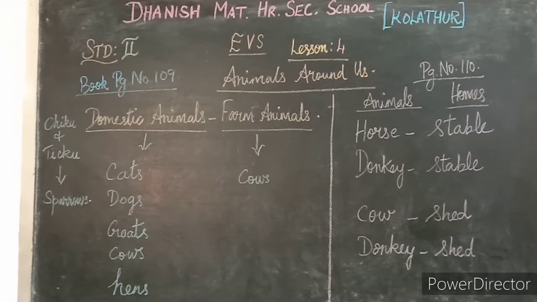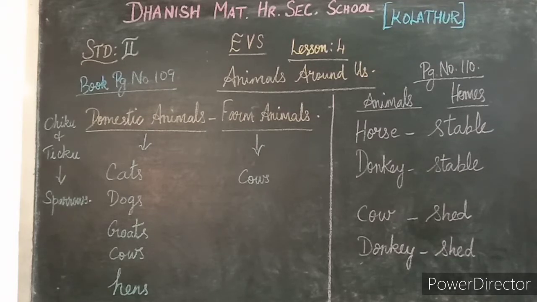So next we are moving on to page number 111. Here you can see, hello Chiku, I am a horse. People use me to pull carts and for riding. They take care of me. My home is called a stable. This is my young one, foal. Do you know I can sleep both lying down and standing up? So the horse is telling this.